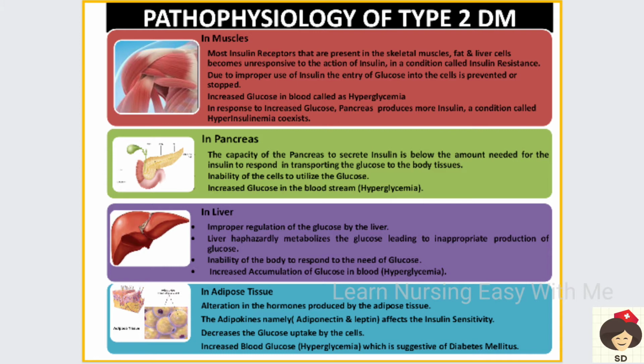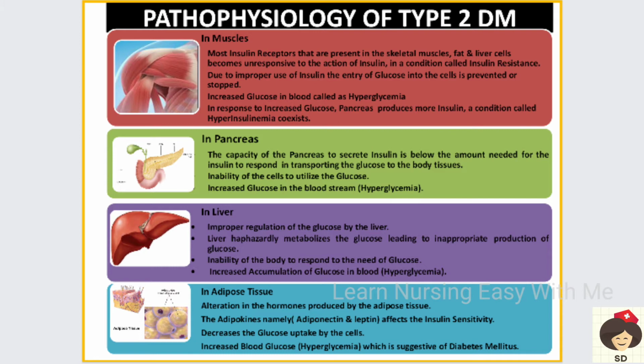And last is adipose tissue. In adipose tissue, there are hormones called adipokines, that is adiponectin and leptin. They can also affect insulin sensitivity. That means these adipose hormones can prevent insulin from being sensitive to glucose. Whenever there is glucose, the insulin has to function in order to help take the glucose to the cells.